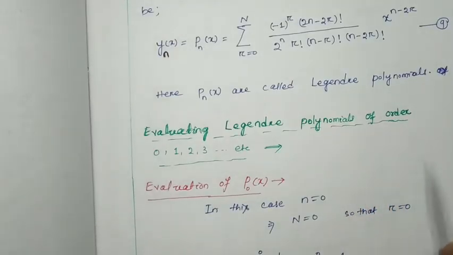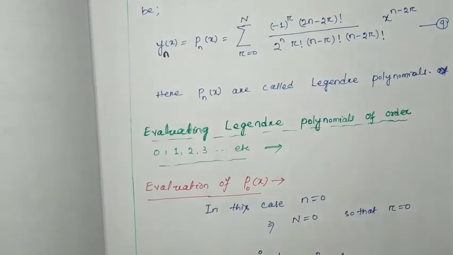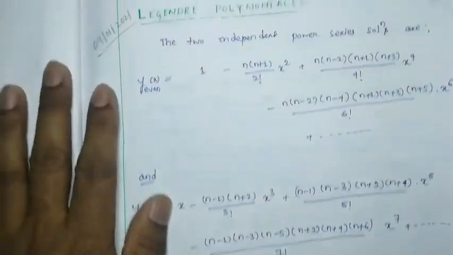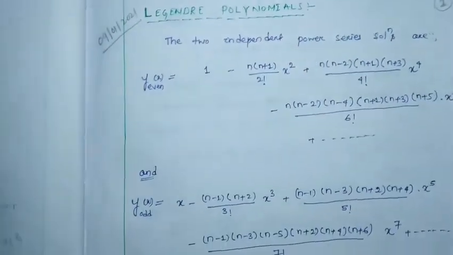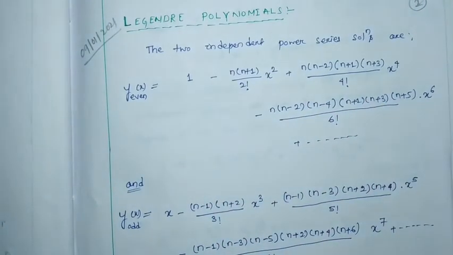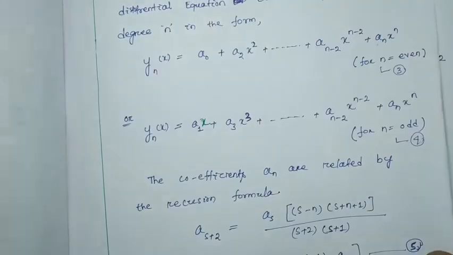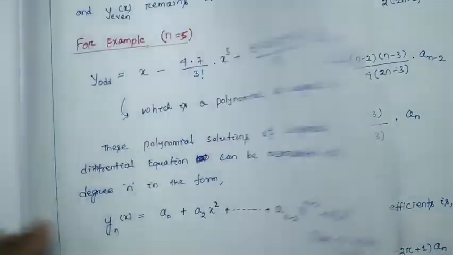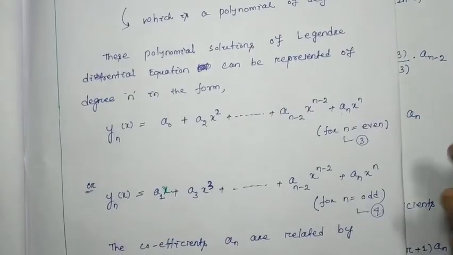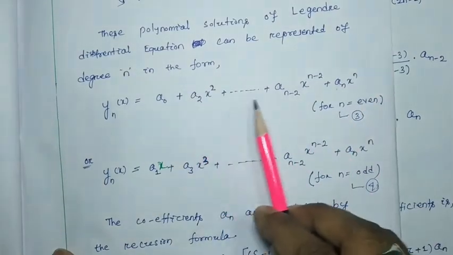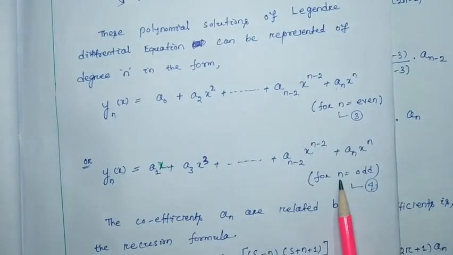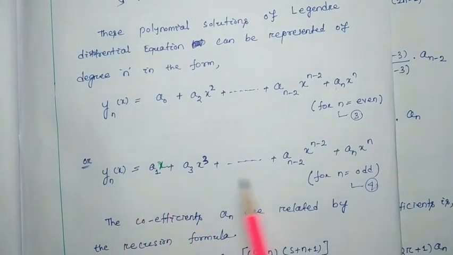Before you watch this video, I suggest you go through the last video, lecture number 36, where you can find how the Legendre polynomials can be represented. That means y even will be this much, y odd will be this much, and how we wrote the general form of these two equations. For n equal to even, it will be in the form of a series like this. For n equal to odd, the series form will be like this.